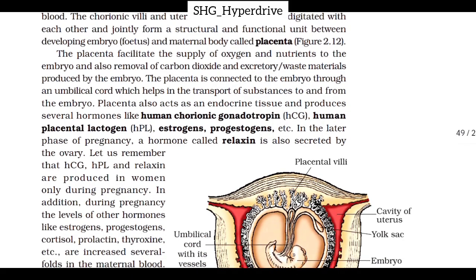The placenta is connected to the embryo through an umbilical cord which helps in the transport of substances to and from the embryo.